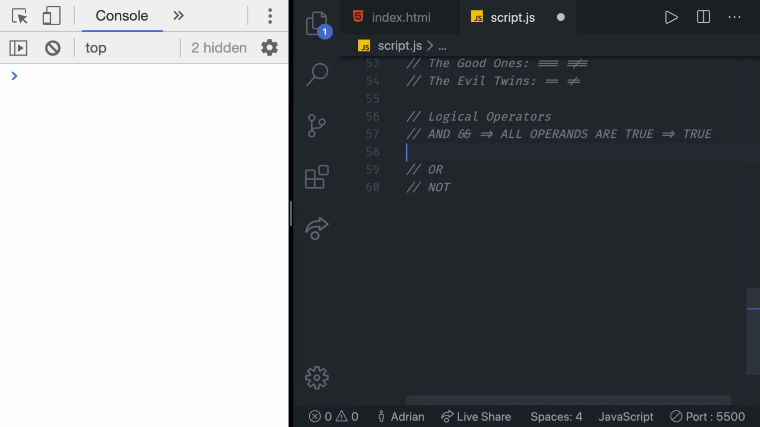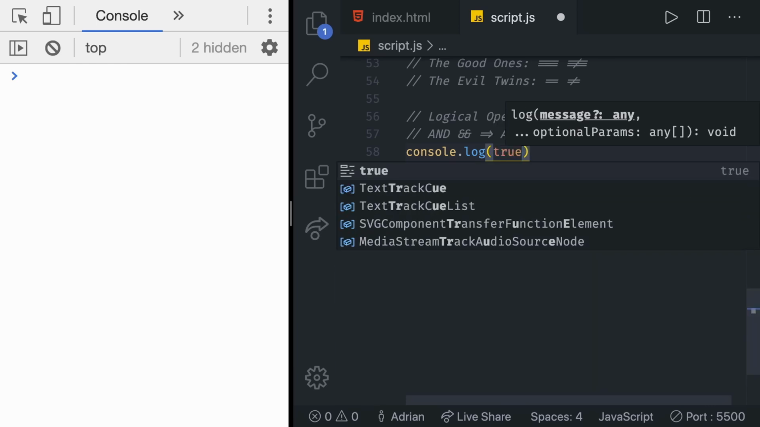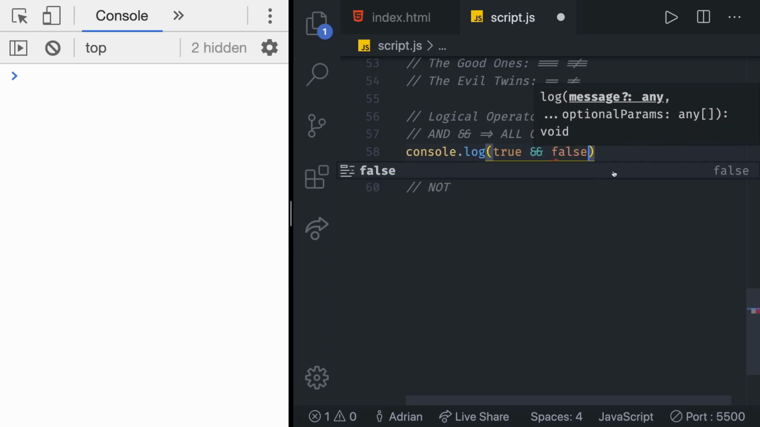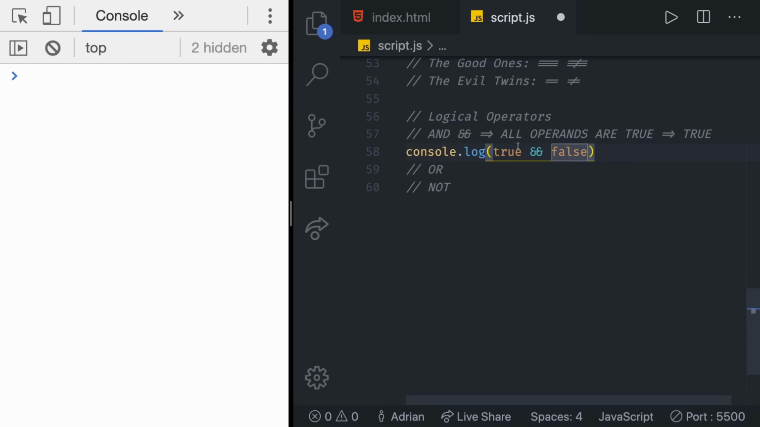So how can we see that in action? Let's write a console log, and then in there, we're going to have a true Boolean value, and we're going to use the AND operator. In there, let's try it with a false. So we are saying true and false. What do you think this is going to return? In here, we'll learn that the logical AND operator needs all values to be true for it to return true, and otherwise it returns false. In here, we have true, but we indeed do have false as well. So not all operands are true, and because of that, in the console, we get false.